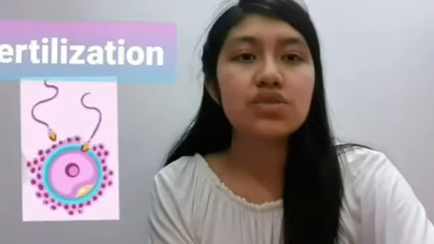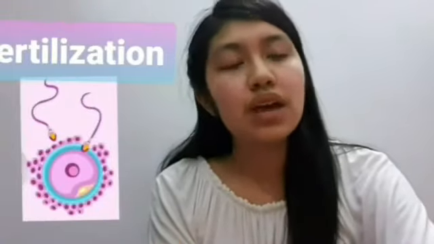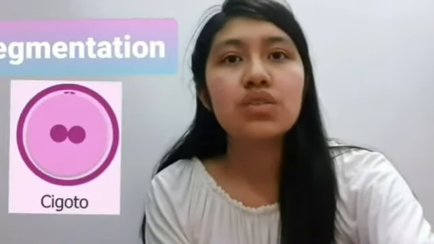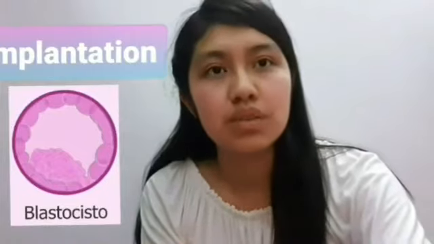The preliminary stage occurs from the first to the third week. In the first week, the fertilization takes place, the union of the egg with the sperm. The embryonic segmentation begins with the zygote, which consists of 2 until 8 cells called blastomeres. By this time, the group of cells looks like a tiny ball and is called a morula. The morula grows into a blastocyst and the implantation in the uterus will begin.